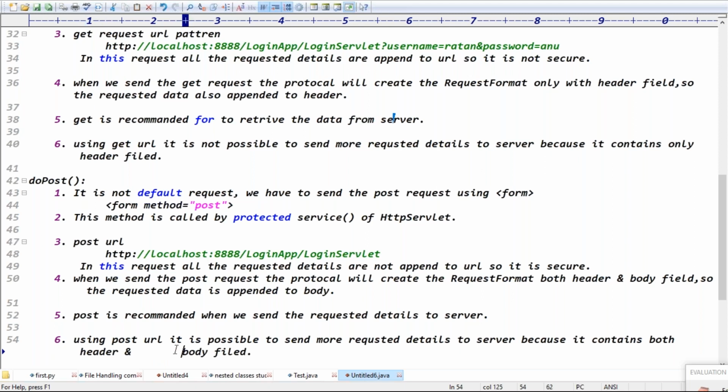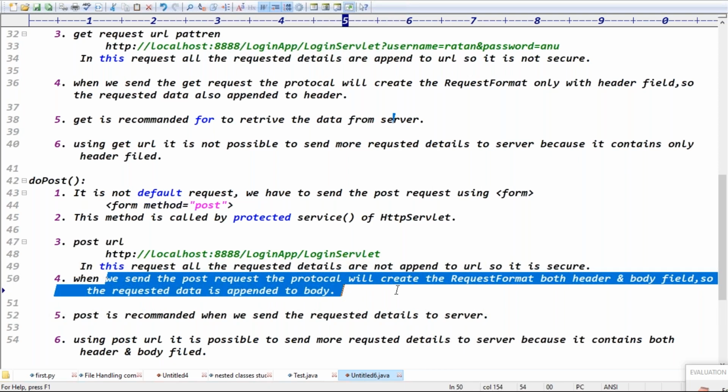Is it clear now? Yes, but out of all these points, only the third point and fifth point are highlight points. That's it. Remaining all are normal points. POST URL not secure, GET URL is secure. Why is it not secure? Why is it secure? Then I decided like this, based on this protocol.